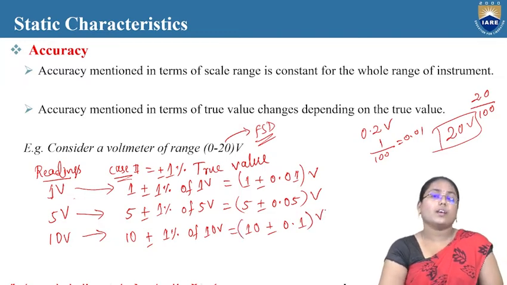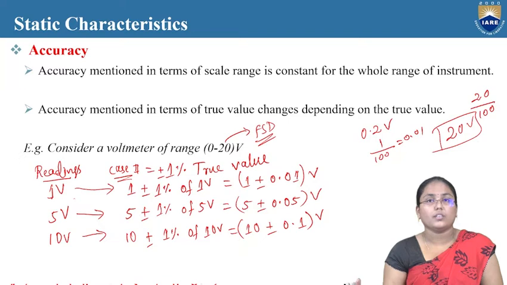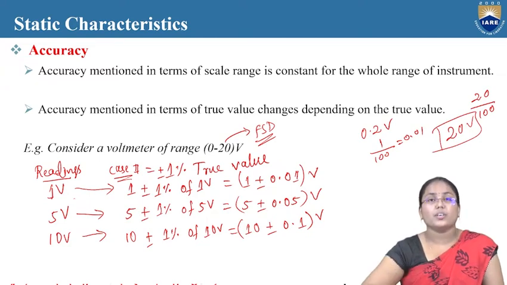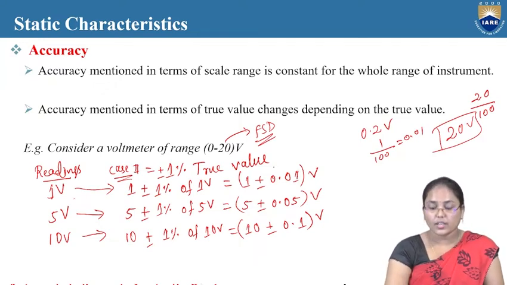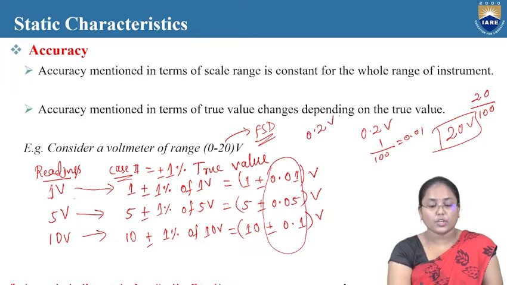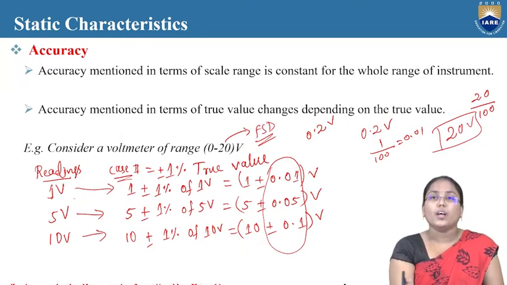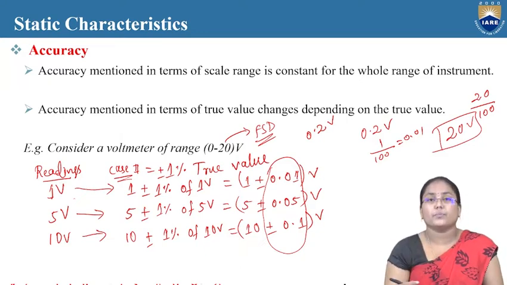So in this way, we can find the accuracy of a particular instrument. If it is in terms of percentage of true value, 1% of true value, then the values will be like this. And if it is measured in terms of the full scale deflection, that is plus or minus 1% of the full scale deflection, the values will be different. These values will be 0.2, irrespective of which type of reading we are going to measure. So it completely depends upon which type of accuracy measurement process we are using at the particular point.